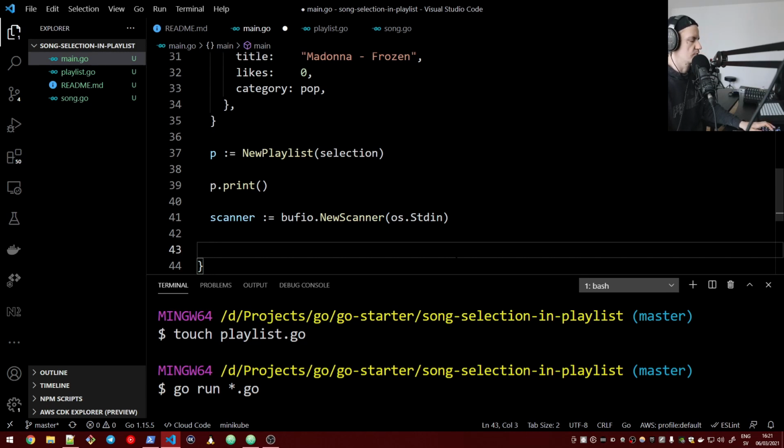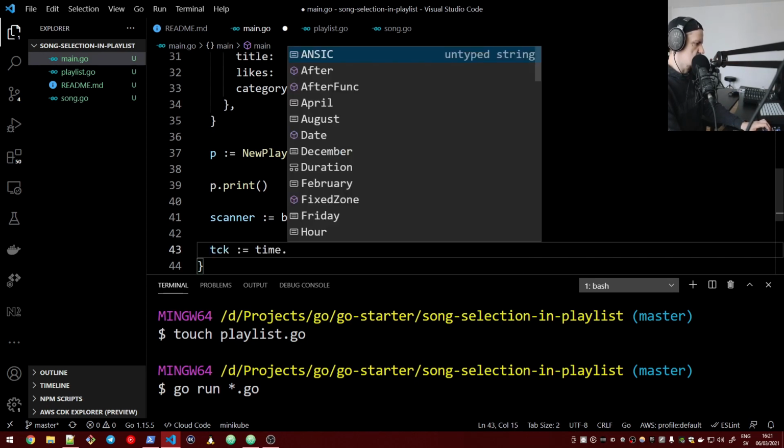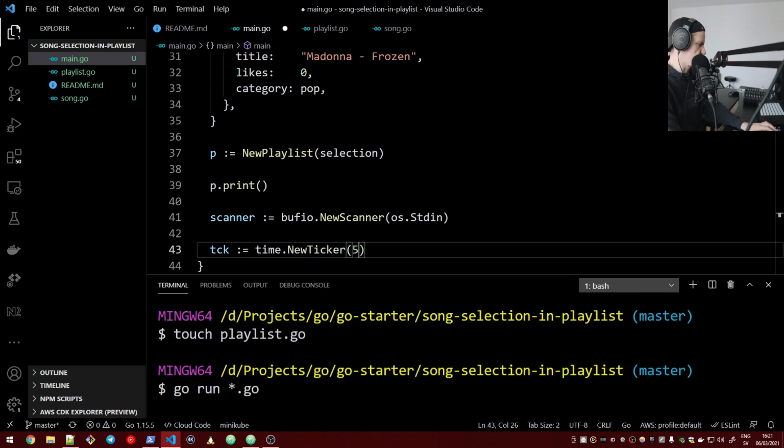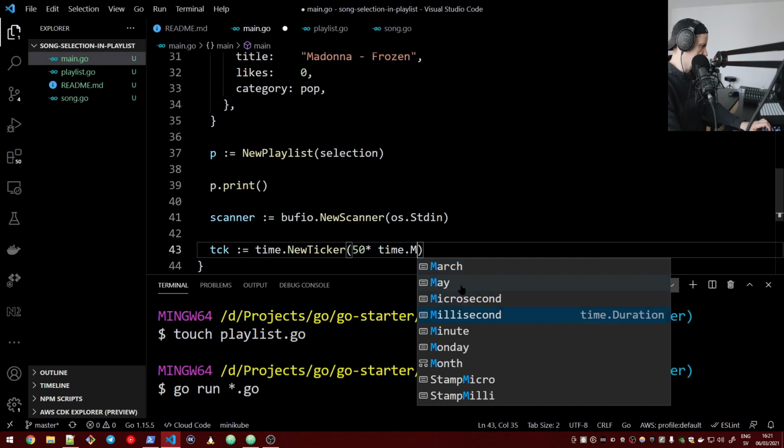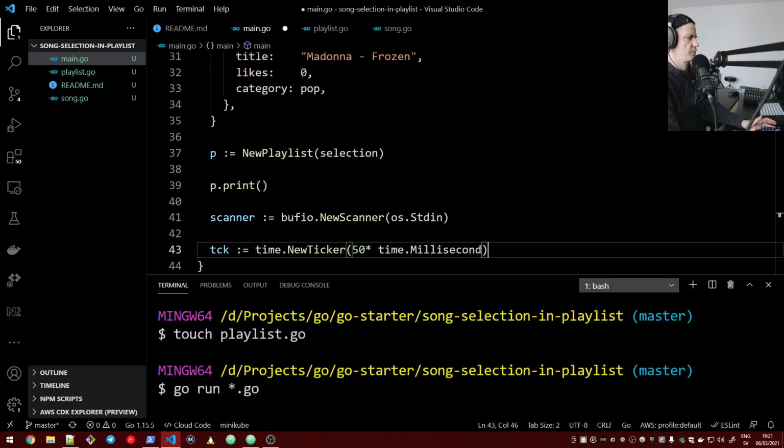We will have to create a ticker in order to be able to repeat an operation at regular intervals. So we will just simulate something like a ticker. Ticker is time.NewTicker, and let's say 50 time.Millisecond. So every 50 milliseconds do something, and we will see exactly what we will do right now.